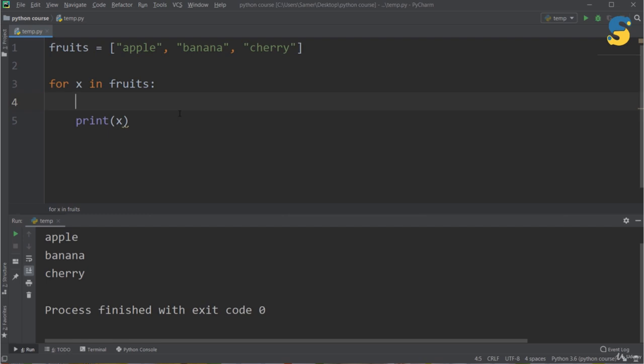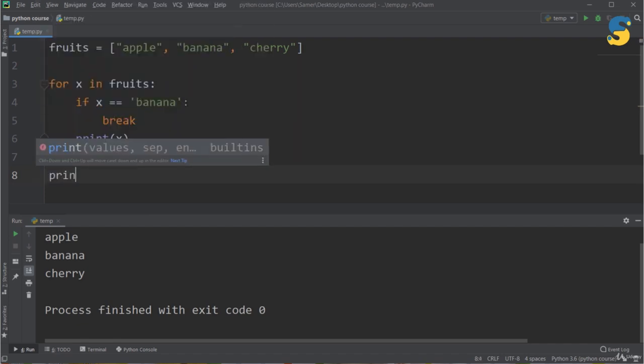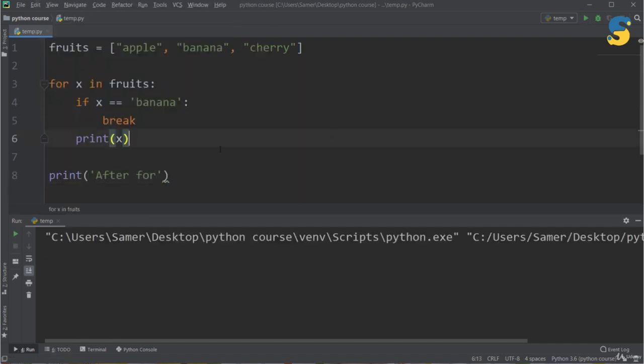Now let me assume that if I find an item with value banana, I want to exit directly from the loop. So in this case, I will say if x equal to banana, break. And also I will say here, print after for. If I run this code in this way, as you will see, I get apple only and then after for. But you will note that banana and cherry have been ignored.